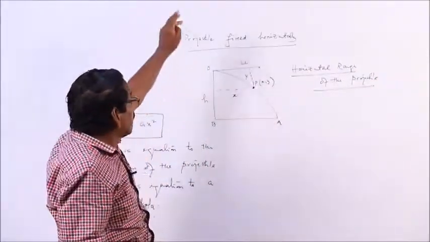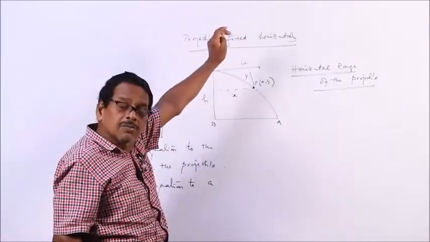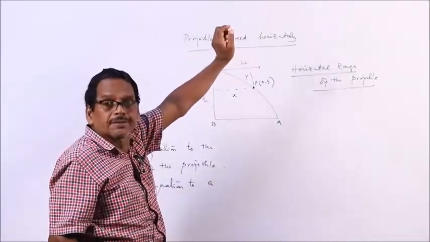Now, we are discussing a projectile which is fired horizontally from a height.